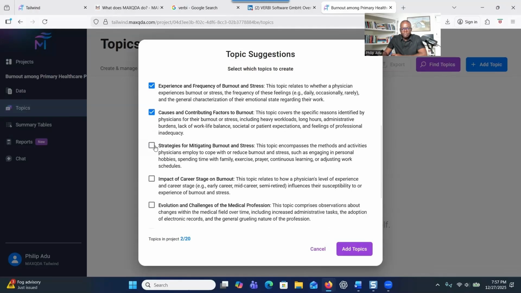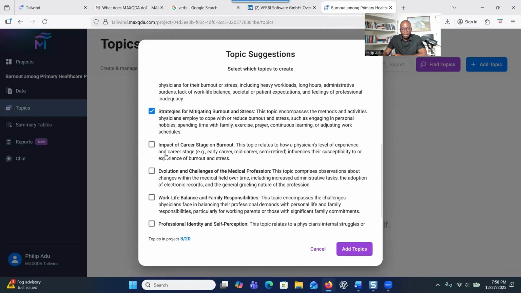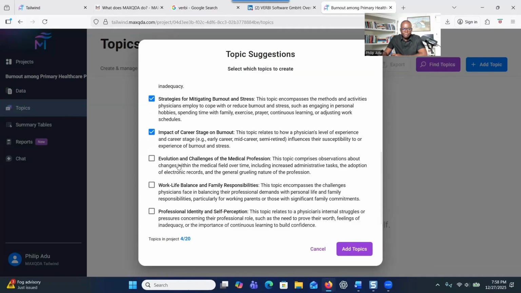Strategies for mitigating burnout. So, okay, solutions for burnout. Yeah, I'm interested. Impact of career stage on burnout. Yes, it's also related to the causes of burnout. Evolution and challenges of the medical profession. This one gives a description, so you can read it and then see whether this one is important to you. Yes, it talks about the costs of burnout, work-life balance, and family responsibilities.